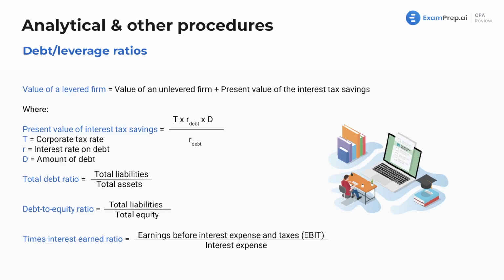We've got some debt or leverage ratios. Here we go. Make sure you know these as well. A couple that I want to bring your attention to and highlight specifically: total debt ratio and the debt to equity ratio, the times interest earned ratio. These are solvency ratios. Can you pay your bills? And then times interest earned, earnings before interest expense and taxes divided by interest expense.